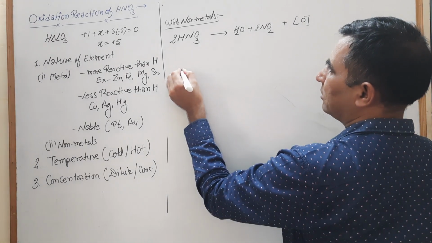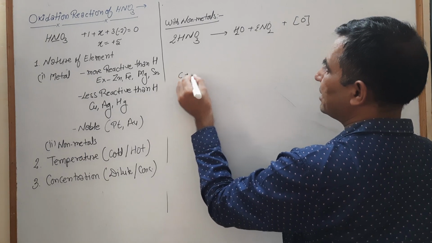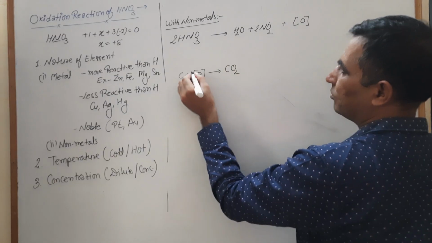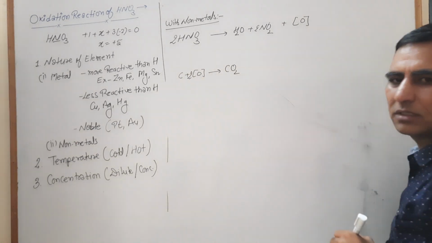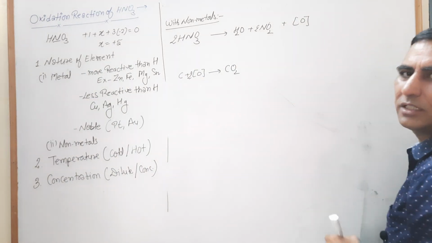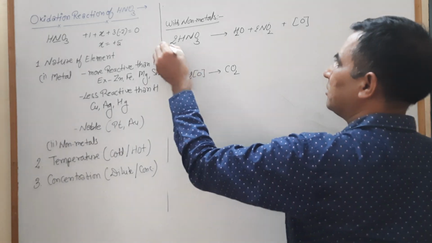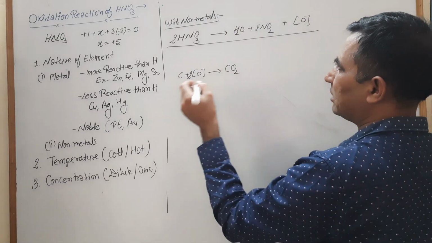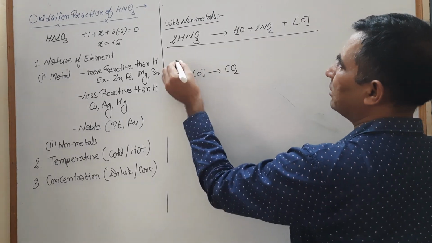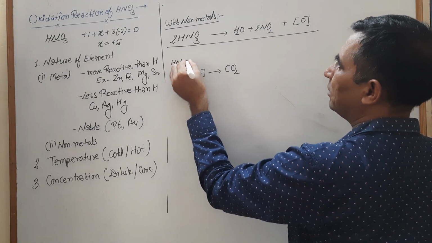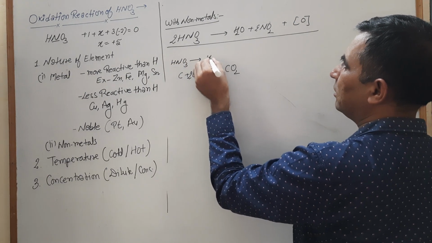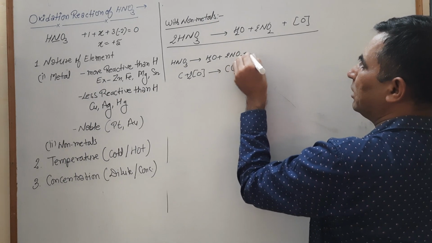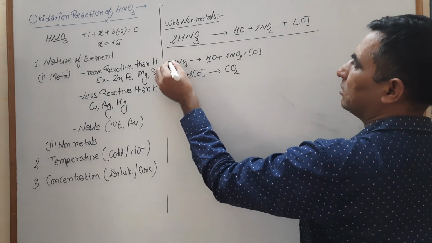Carbon reacts with nascent oxygen and converts into CO2. We balance it, so this C plus 2O converts into CO2. So this one is the master reaction. With the help of this master reaction, now we write this master reaction here. We require 2HNO3, which converts into H2O plus 2NO2 plus oxygen.